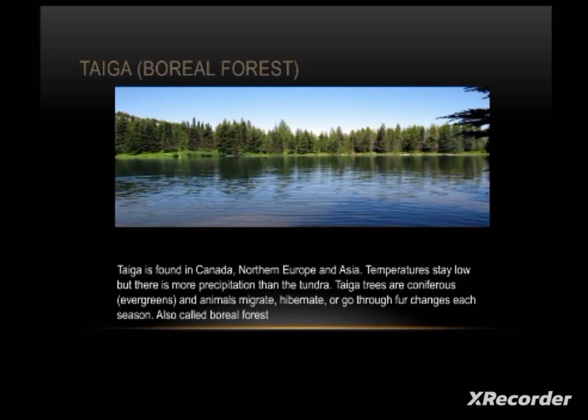The next is taiga biomes. The taiga biome is also known as boreal forest. The taiga is found in Canada, Northern Europe and Asia. Here temperatures stay low, but there is more precipitation than in the tundra.